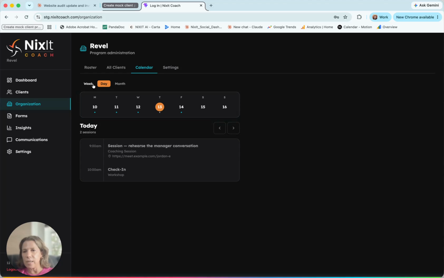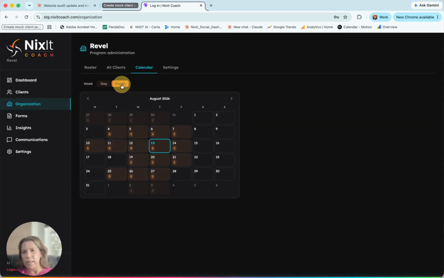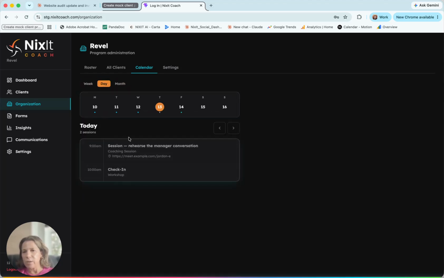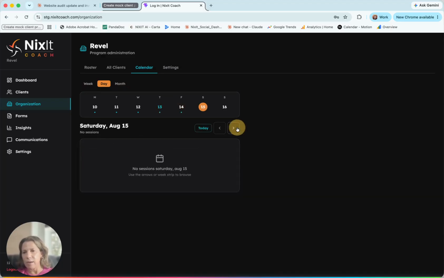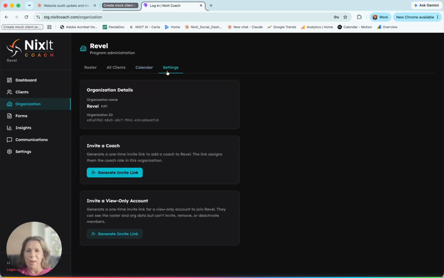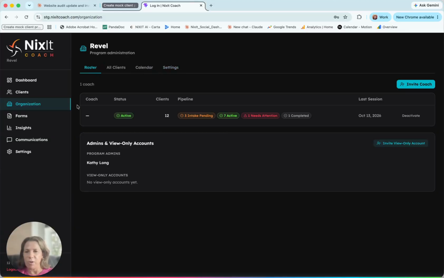And then you can see that you have the week at a glance, day at a glance, and month at a glance calendar. And you can see what's happening that day, and then obviously scroll as a calendar is. We're not really reinventing any of that. And then these are some of the organizational features that you can have if you are a team coach.